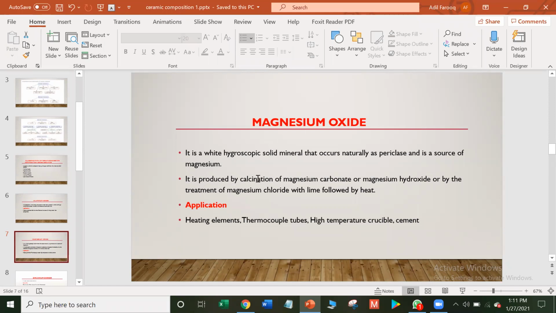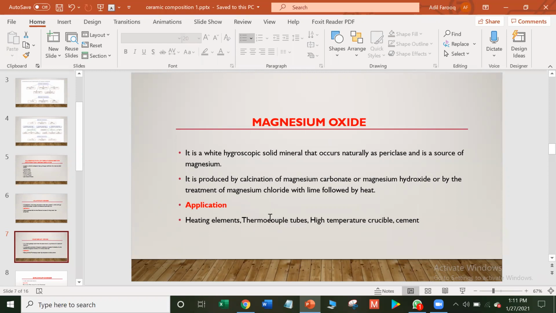Magnesium oxide is produced by calcination of magnesium carbonate and magnesium hydroxide, or by the treatment of magnesium chloride with lime followed by heat. Here, calcination is heating a solid to high temperature in the absence of oxygen or air to remove impurities. Next is the application of magnesium oxide. Magnesium oxide is used in heating elements, thermocouple tubes, high temperature crucibles, and simmer.